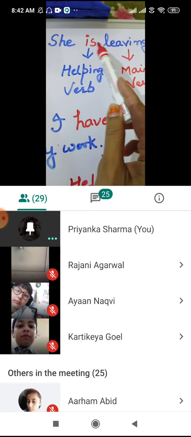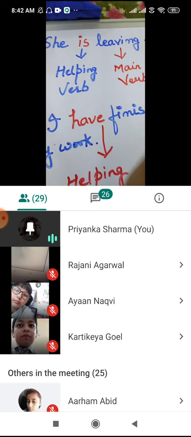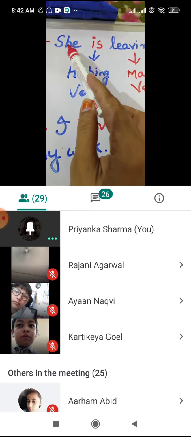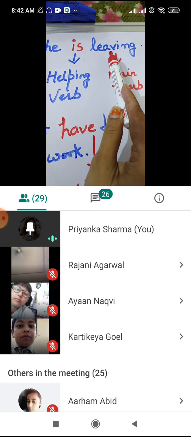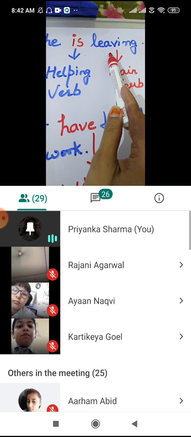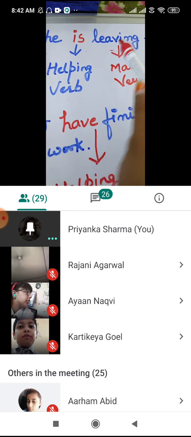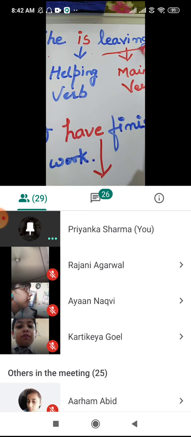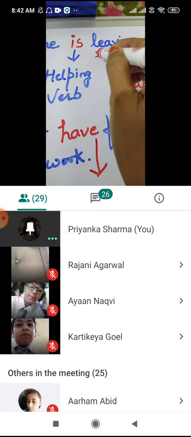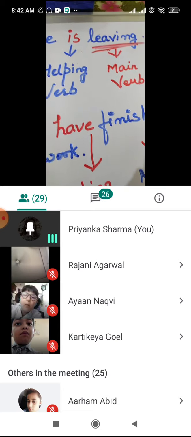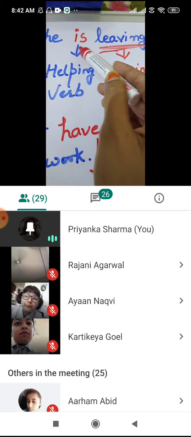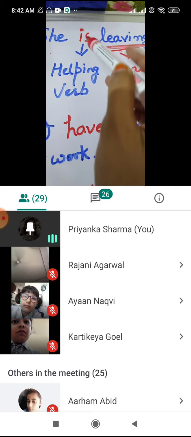Now let's move on to one more example. She is leaving. She is a noun, "is leaving". Leaving is the main verb. Leaving here is the action word, the verb. Now the word which is just placed before this verb is "is".